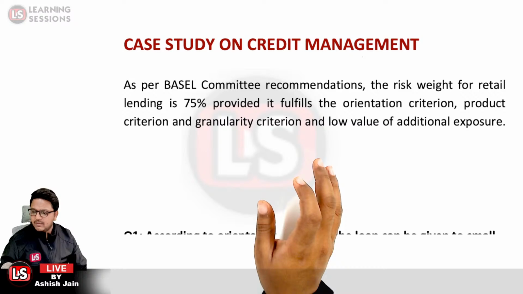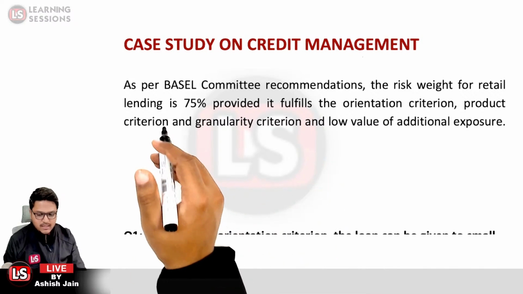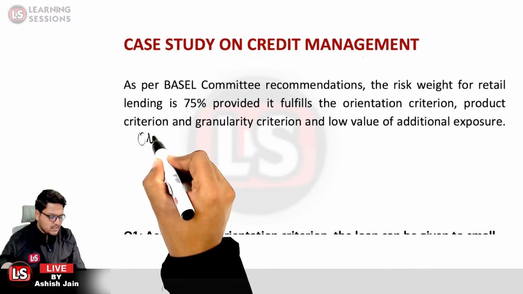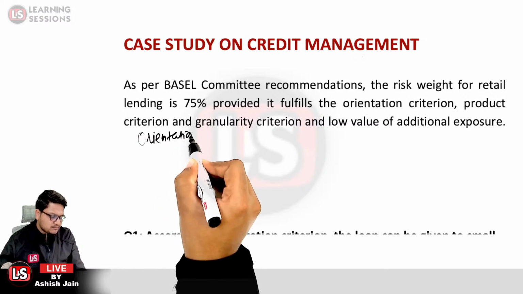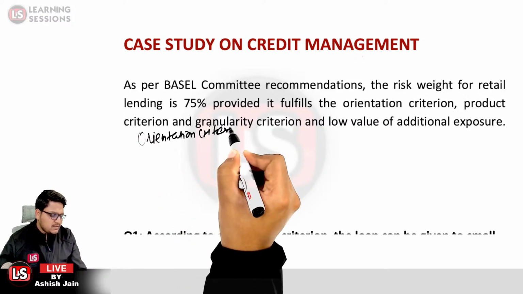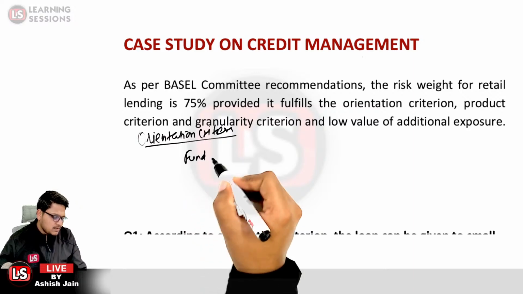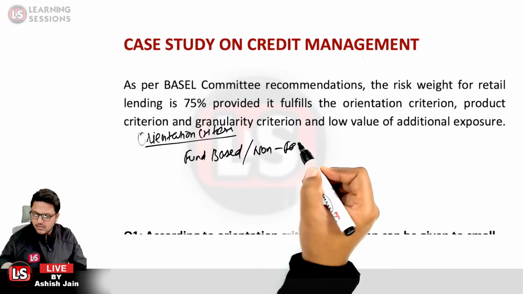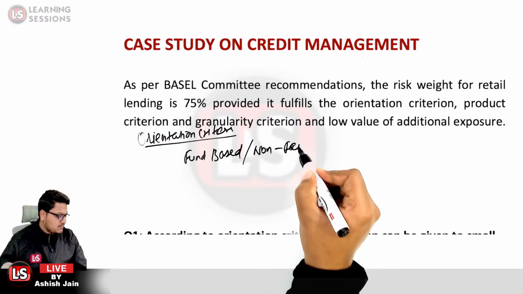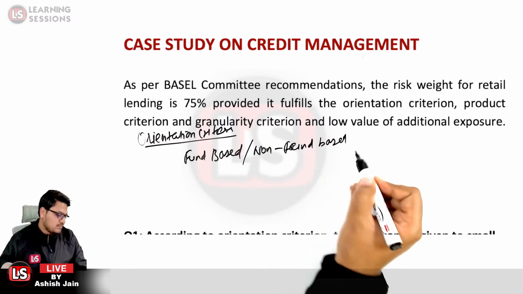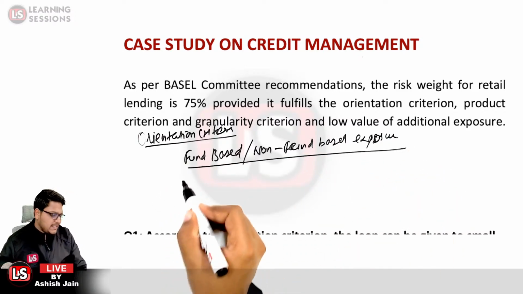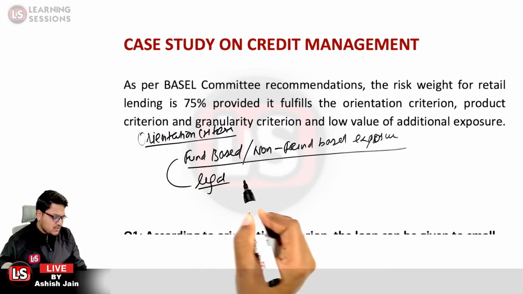First of all, we will learn about the orientation criterion. What is it actually related to? Whether it is a fund-based exposure or a non-fund based exposure to any legal entities, that will be accounted for under the orientation criterion.